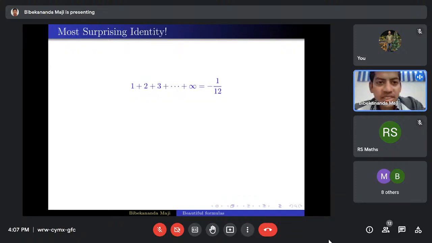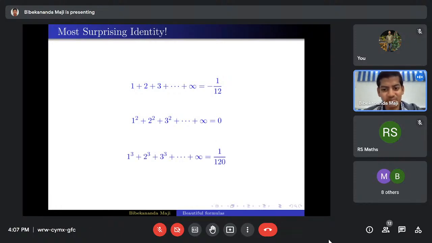Now I'll mention this surprising identity. Sum of natural numbers up to infinity is minus 1 by 12. And similarly, sum of squares up to infinity is 0. And sum of cubes up to infinity is 1 by 120. So this may look quite surprising, right?